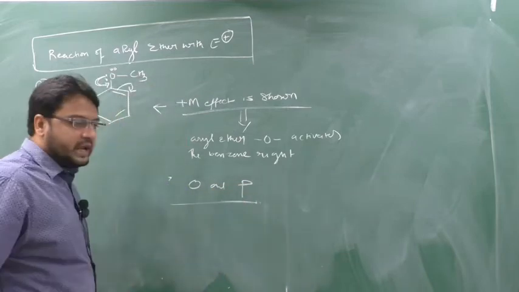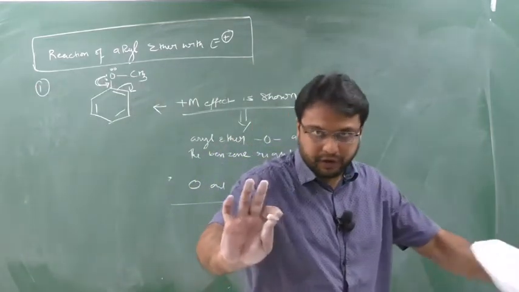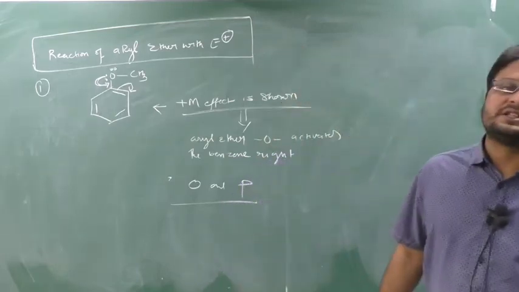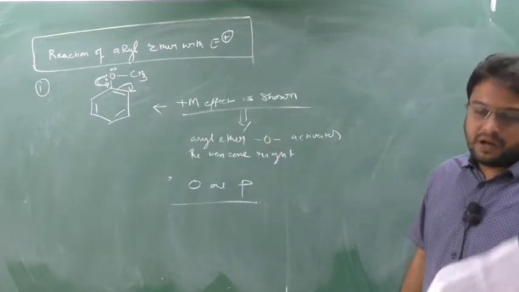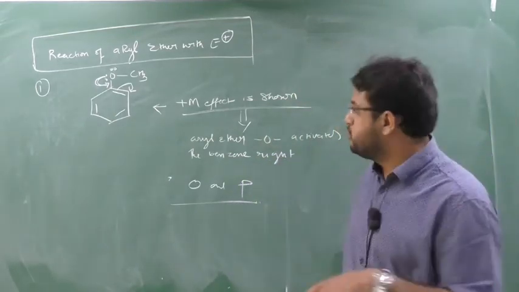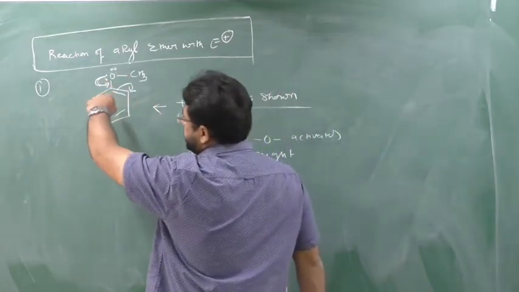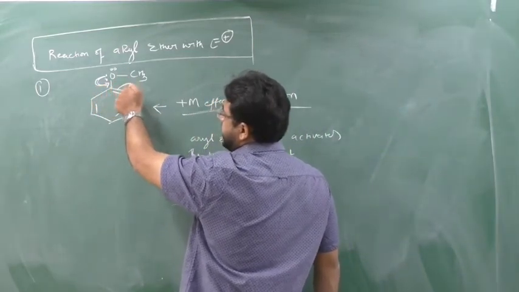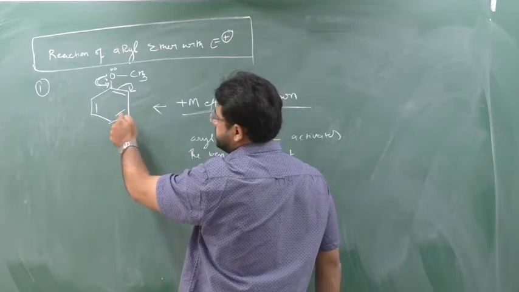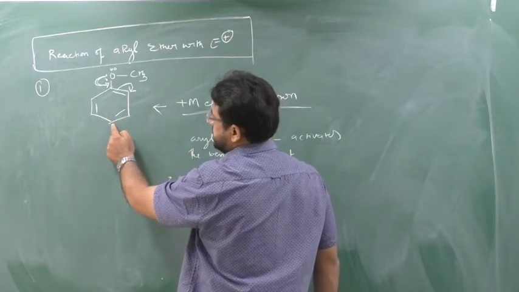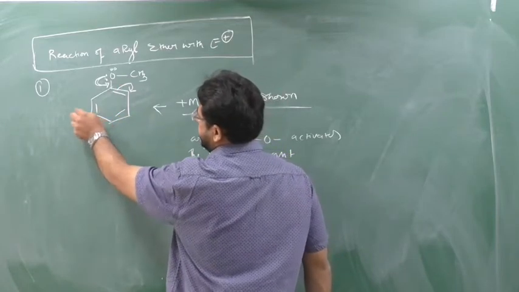So when you do the electrophilic substitution reaction, it will open two positions, ortho and para. You know this resonance I have shown. Here a minus charge will come, then this minus charge will shift here, this bond will come, and again this minus charge shifts here.